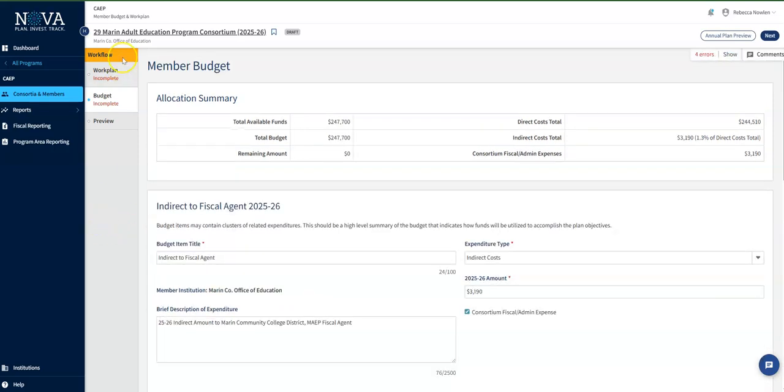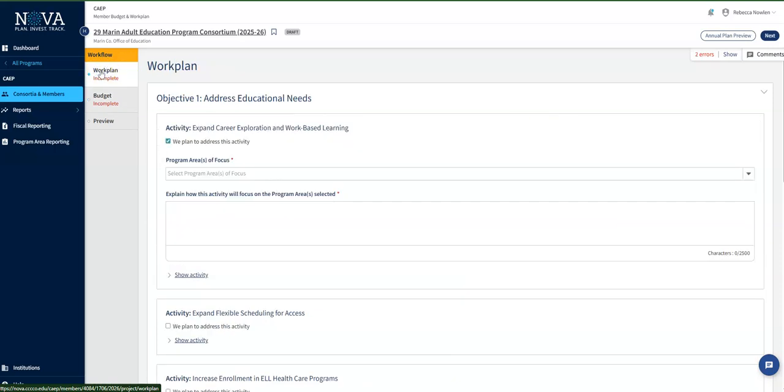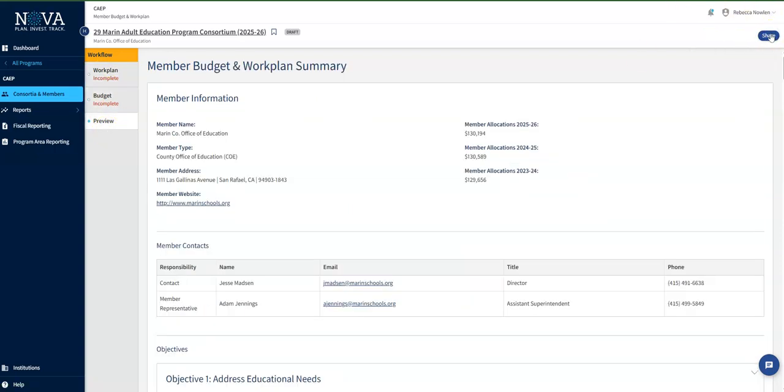For some reason, when it first opens up, it opens right to budget. You actually need to do your work plan first, and that is first in the flow. So I don't know why it opens right to budget, but you start on work plan. A note about navigation in Nova: whenever you're going through a document that has a navigation bar over here, click over here to get to the first one, but after that, do not use this bar anymore. Use the next button to get to your next things.